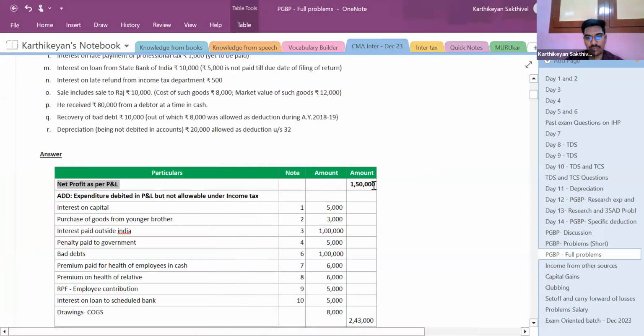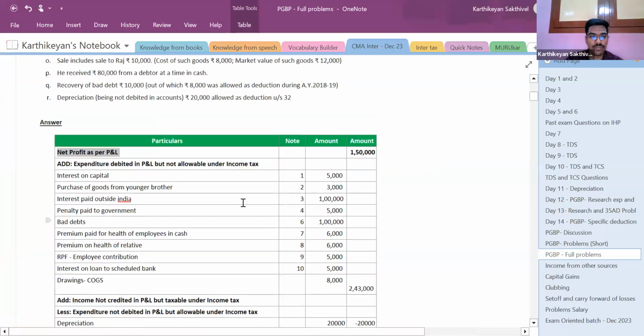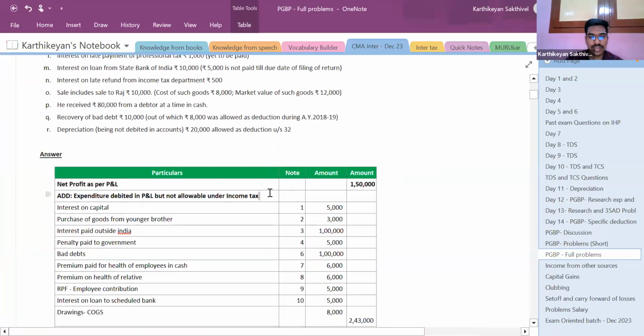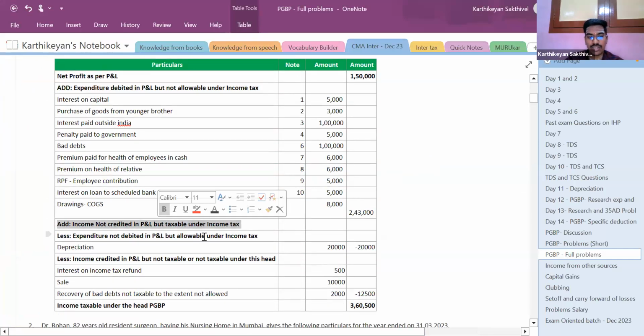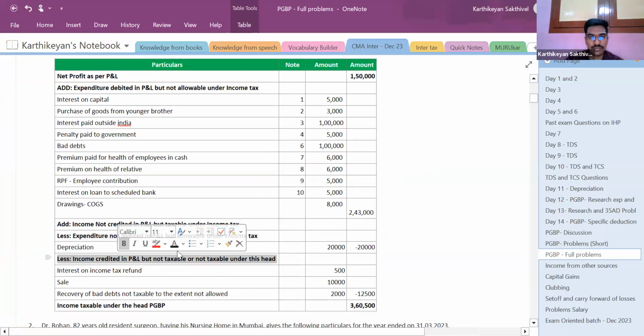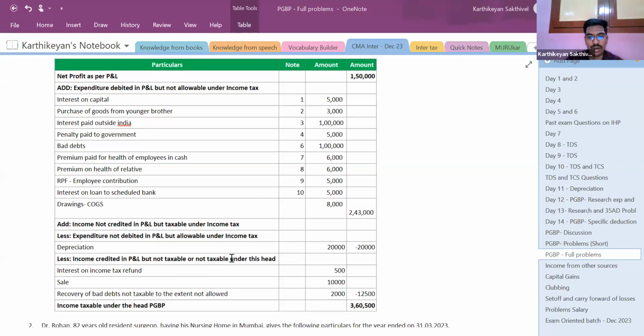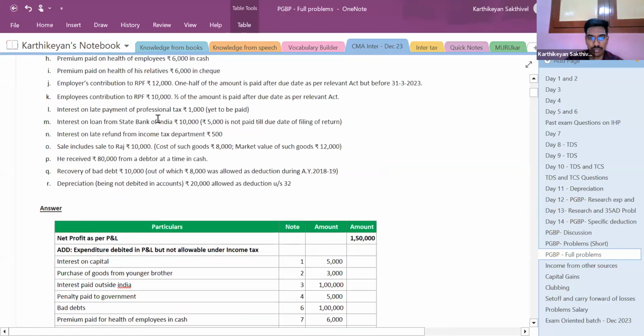After posting net profit as per PNL, we should divide the entire answer into 4 parts. First one is add expenditure debited in PNL account but not allowable as per Income Tax Act. Next is add income not credited in PNL account but taxable under Income Tax Act. Next is less expenditure not debited in PNL but allowable as per Income Tax Act. Fourth is less income credited in PNL but not taxable or taxable under another head of income. So these are the 4 heads under which we should proceed.